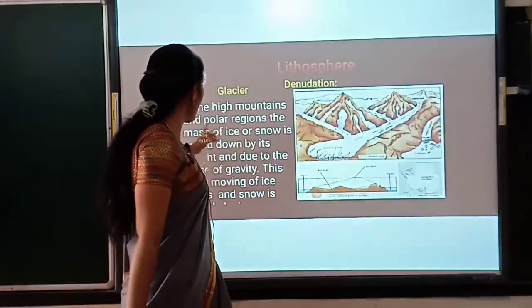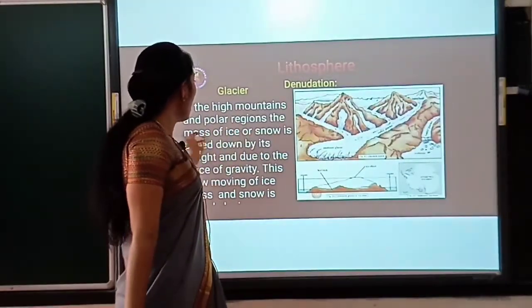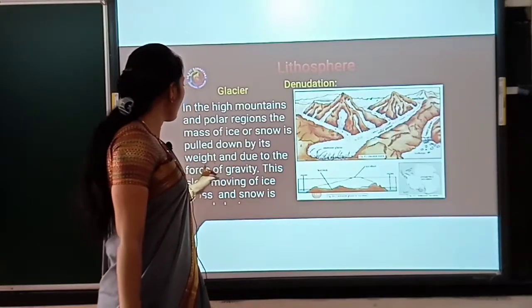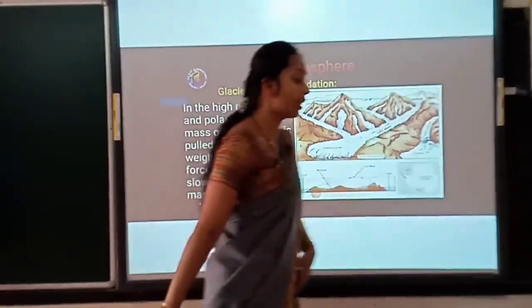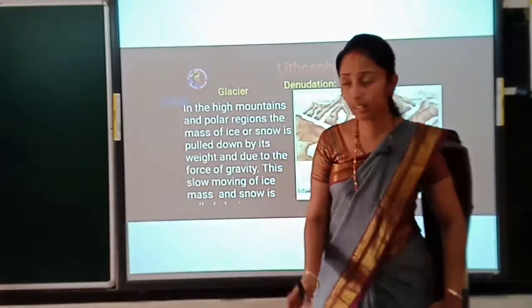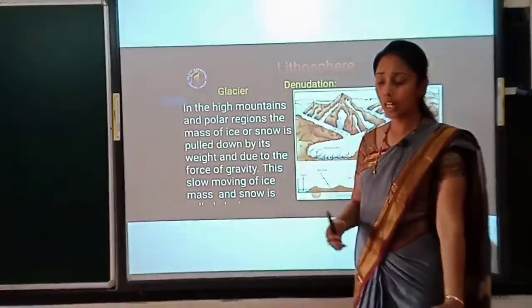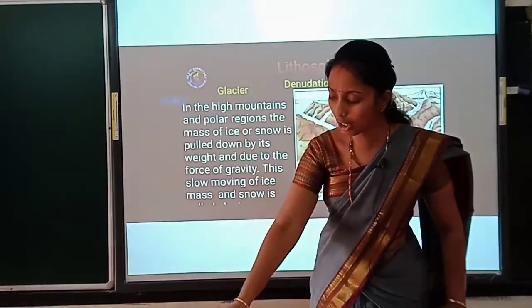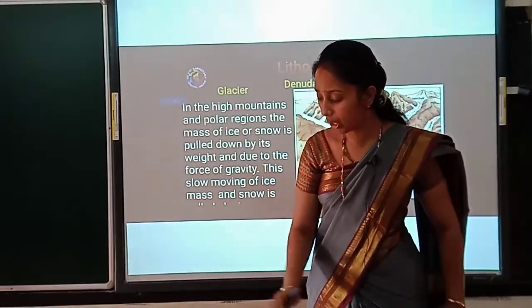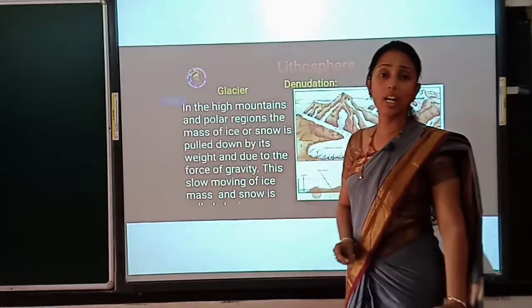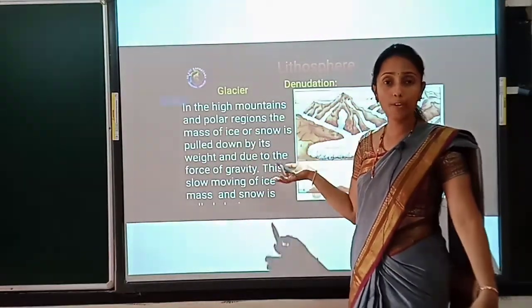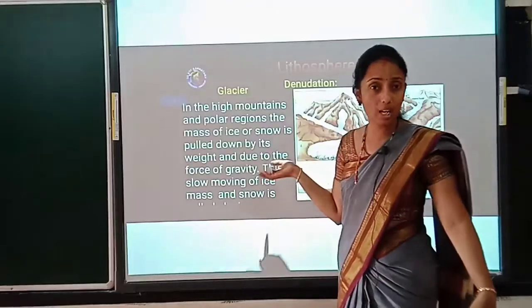The mass of ice or snow on high mountains and in the polar region is pulled down by its weight and due to the force of gravity. That is referred to as a glacier. Correct? You may have heard that because of the high temperature, because of global warming, the Himalayan mountains are going to melt and the flow of water is going to increase. You may have heard it, right?